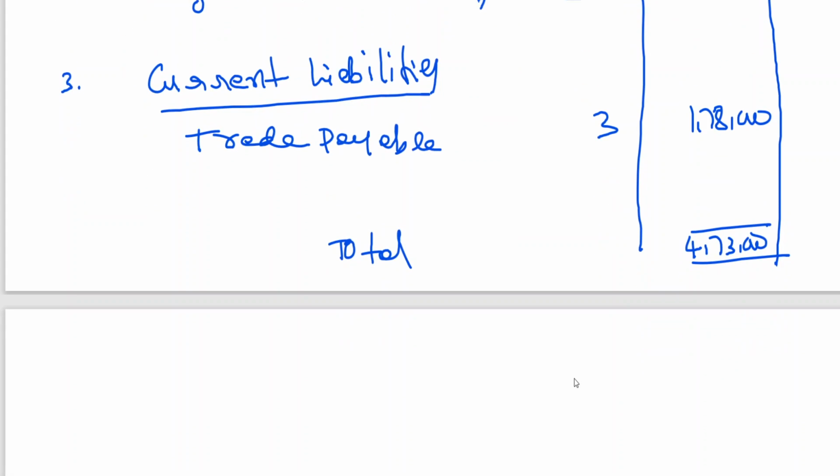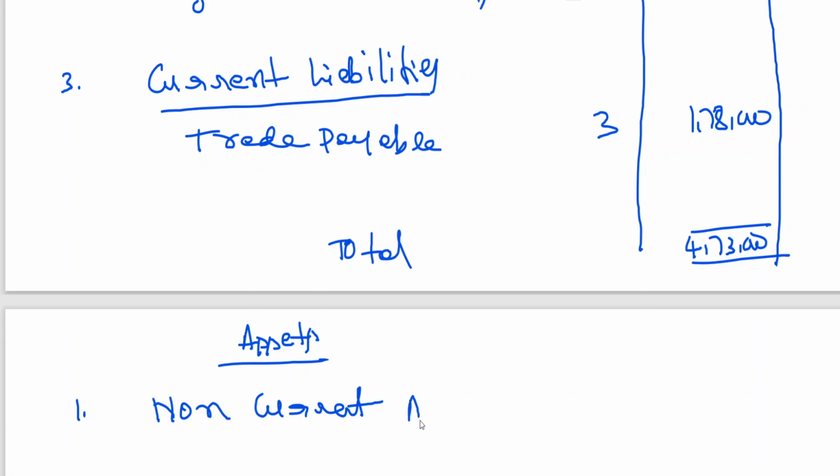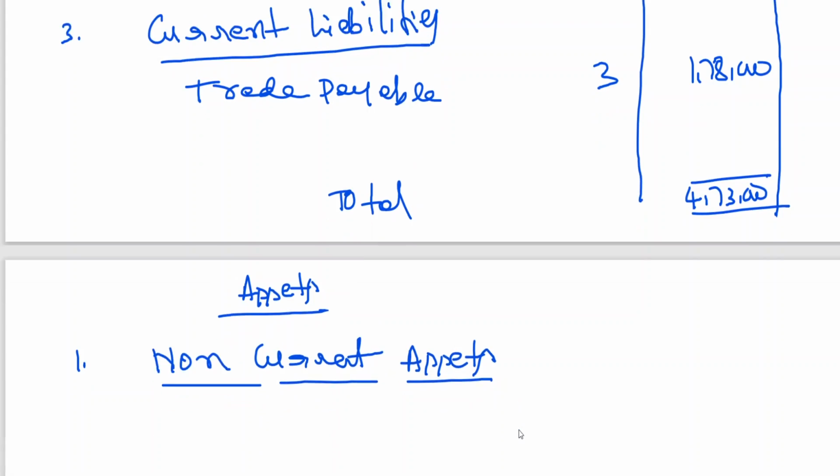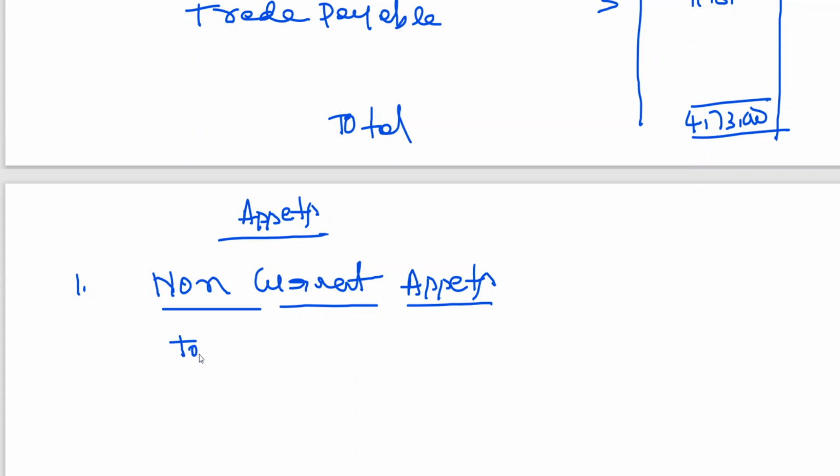The next one, assets. In assets, first point number 1, I start with non-current assets. Non-current assets, in this tangible fixed assets.